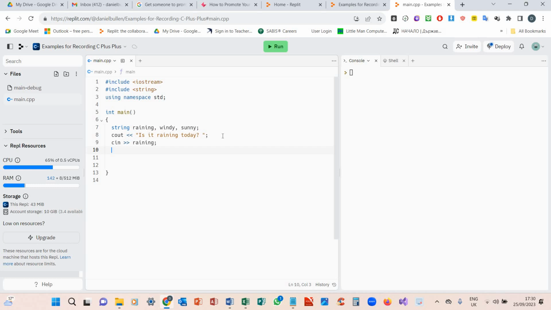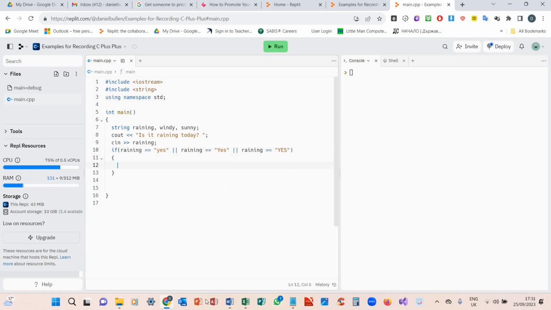So now we're going to do if raining is equal to yes. And let's have a bit of fun with this. So we could do shift backslash twice, or raining is equal to yes.